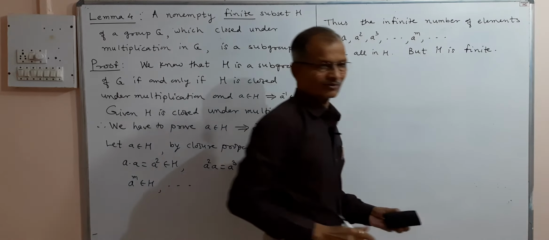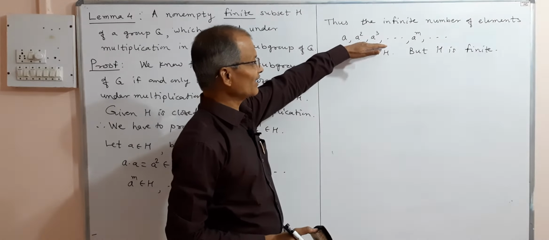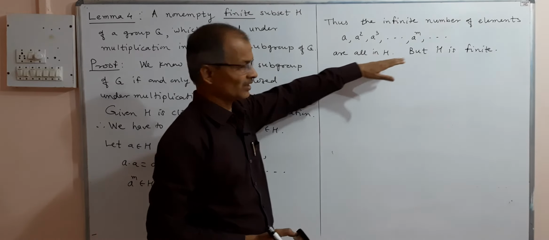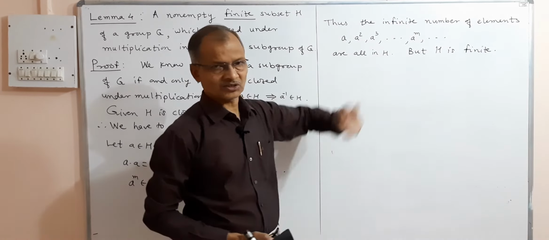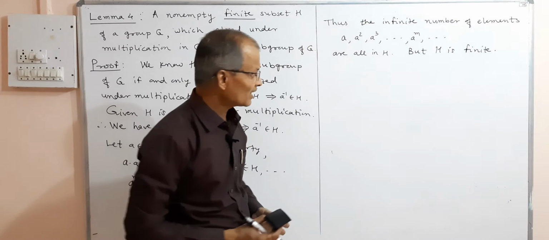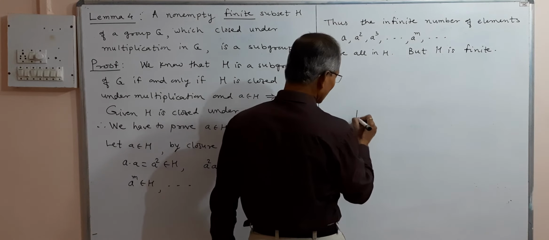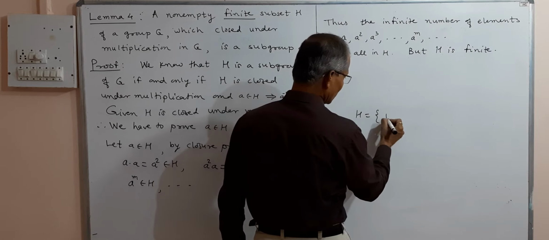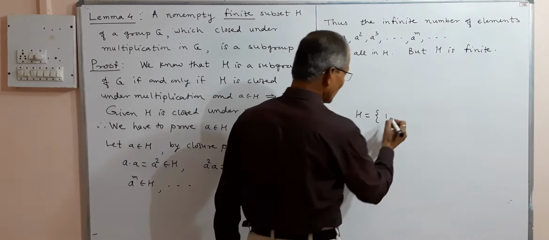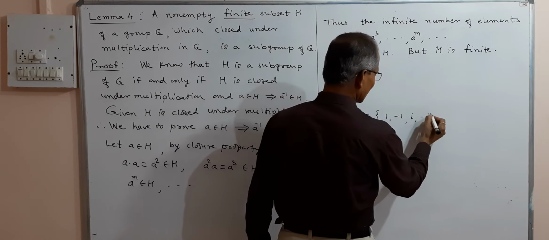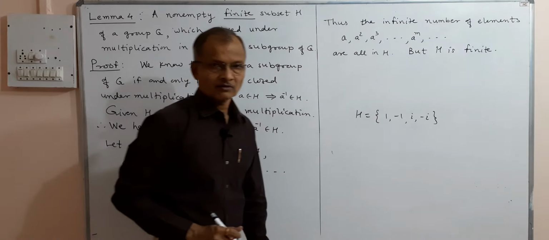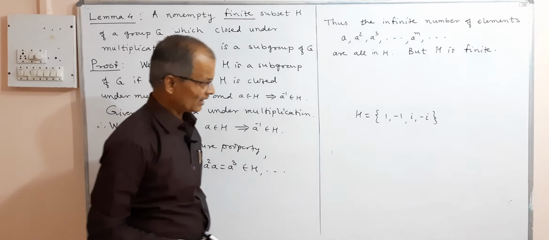And how will it be possible? These are an infinite number of elements, all in H, but H is finite. So this is possible only if there are repetitions in these elements. For example, if you consider H as, say, this example we have seen earlier, 1 and minus 1, or you may consider i and minus i also, complex numbers.